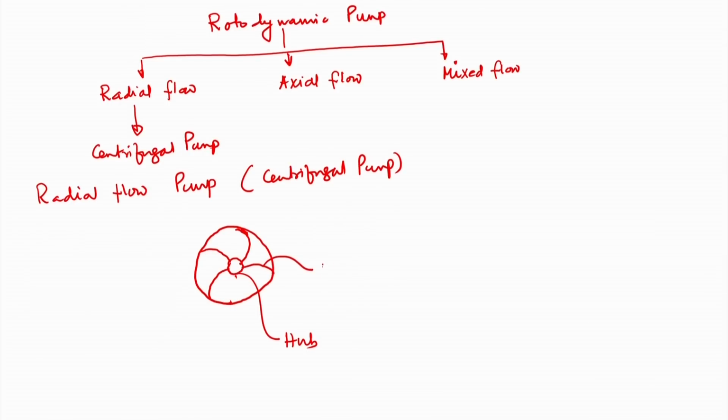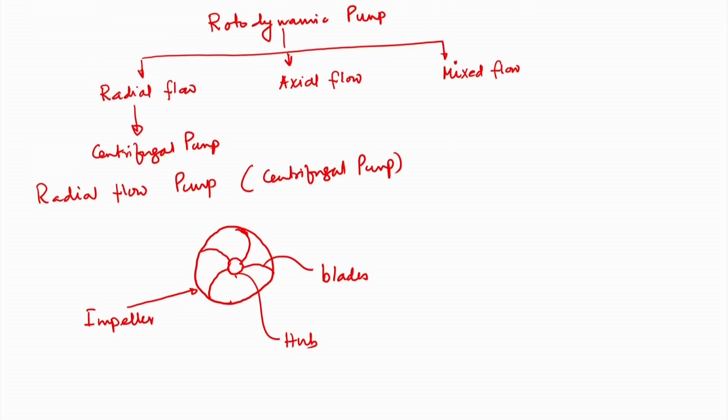These are blades. This hub plus blades is known as the impeller, which is the rotating element of pumps. It may be radial flow, axial flow or mixed flow.